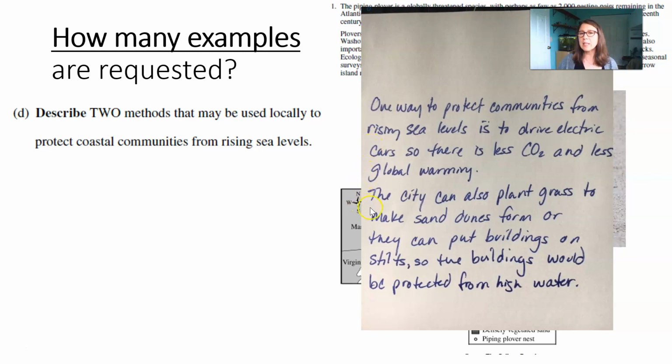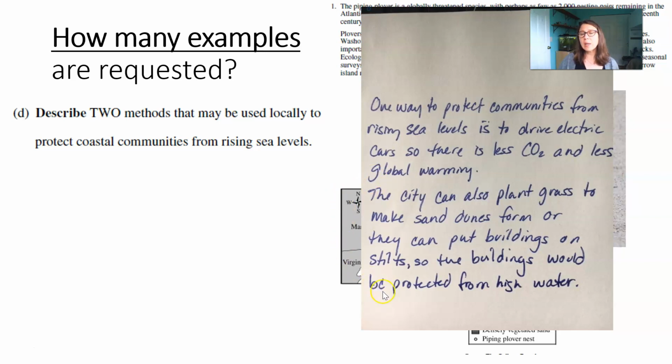They then go on to say the city can also plant grass to make sand dunes form, or they can put buildings on stilts so the buildings would be protected from high water. These are all good examples of ways of thinking around how you can protect against rising sea levels. However, the first one doesn't talk directly about rising sea levels and protecting those communities. While you would want to encourage less carbon emissions, that doesn't protect the community. So that point wouldn't count, and that is one answer. That's the first answer, and so they would get no point for that first answer.